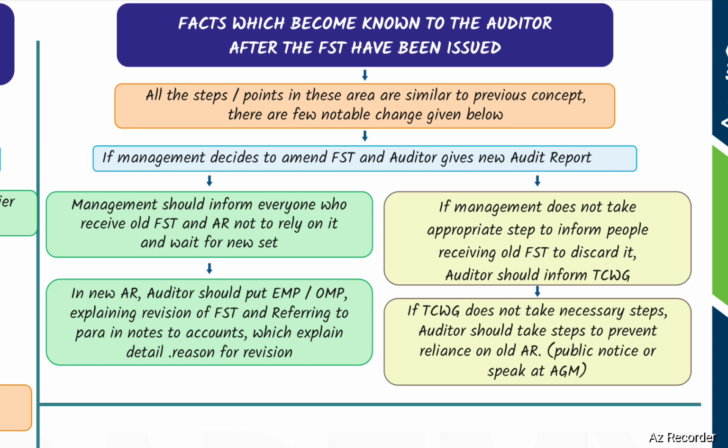In the new audit report, the auditor should put an EMP or OMP explaining the revision of financial statements and referring to the para in the notes to accounts which explains detailed reasons for revision. If management does not take appropriate steps to inform people receiving the old financial statements to discard them, the auditor should inform those charged with the governance. If those charged with the governance do not take necessary steps, the auditor should take steps to prevent reliance on the old audit report, that means by giving public notice or speaking at the AGM.